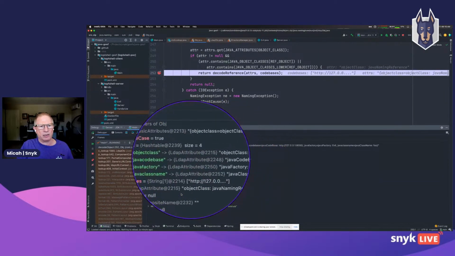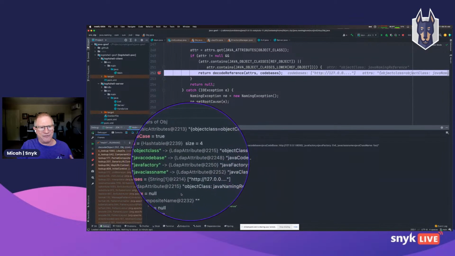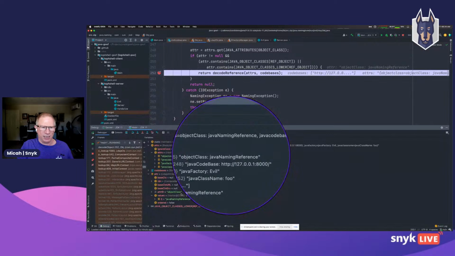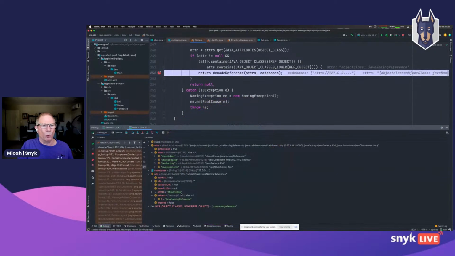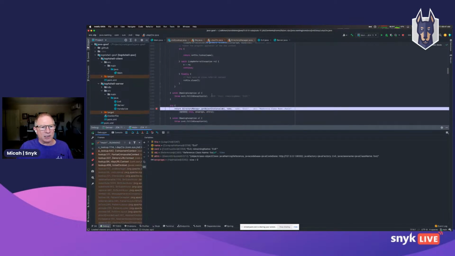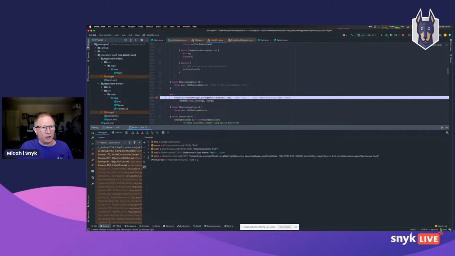Now, this remote Java object should be a factory ultimately, and the name of this factory is Evil. We're going to look more into the Evil class in just a moment. But we're going to see that this factory implements an interface, and that's ultimately what's going to allow this remote code execution to happen.